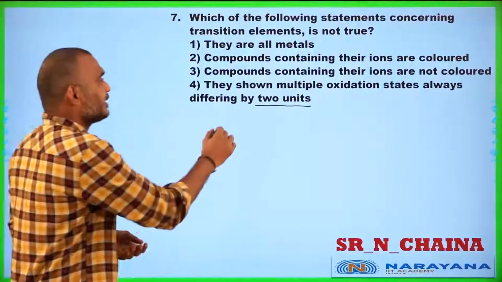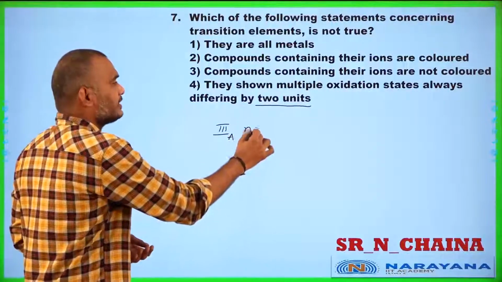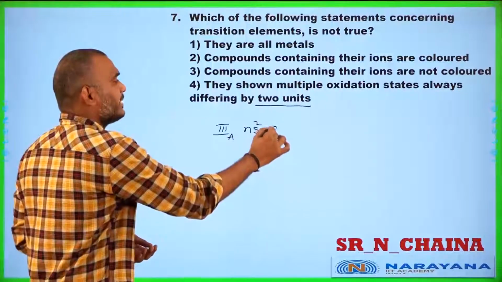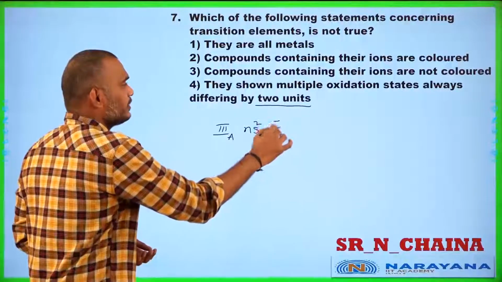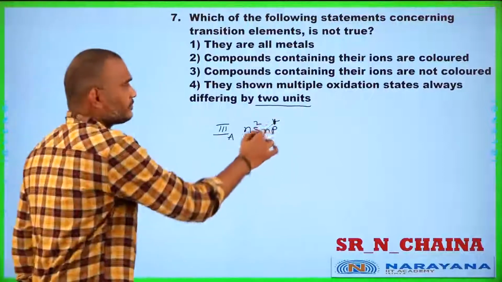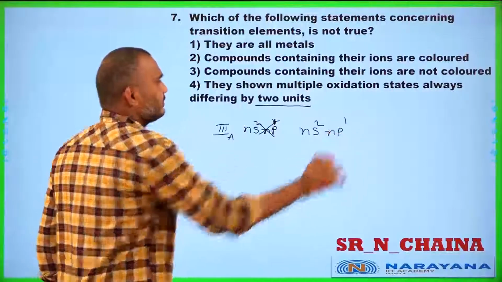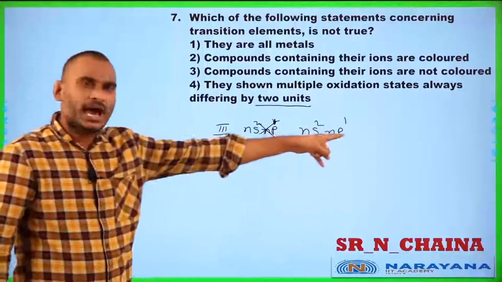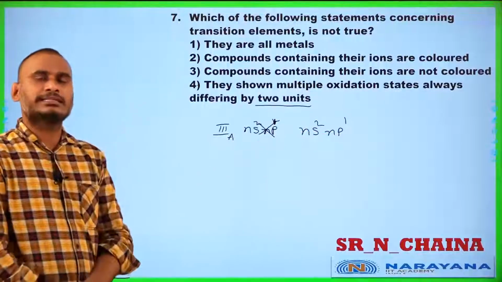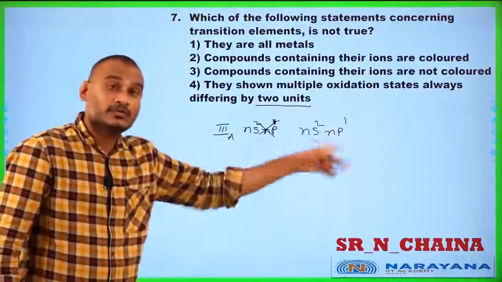Let us see third A group elements. What is the outermost configuration? ns2 np1. That is, they have 3 electrons in their outermost shell. That means they may leave 1 electron or 3 electrons.